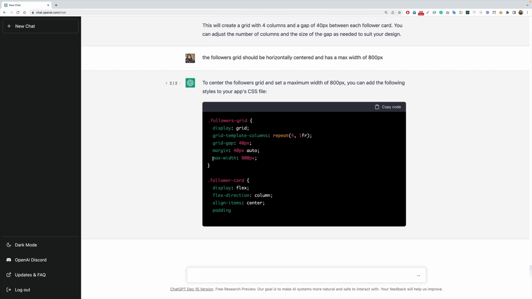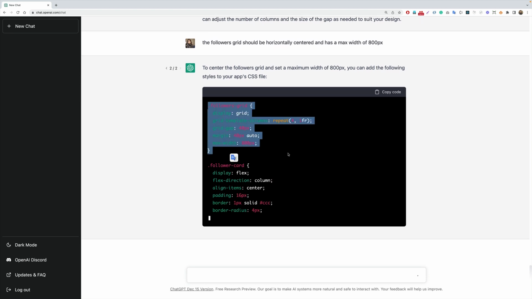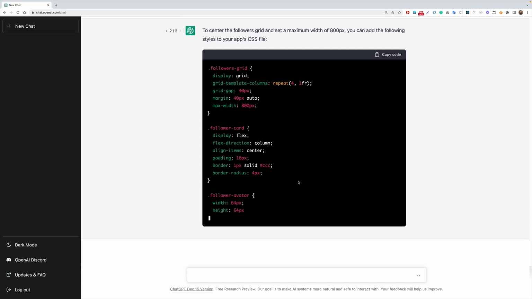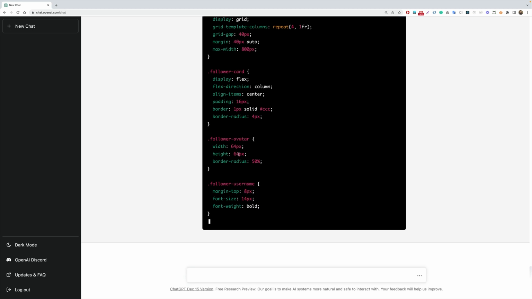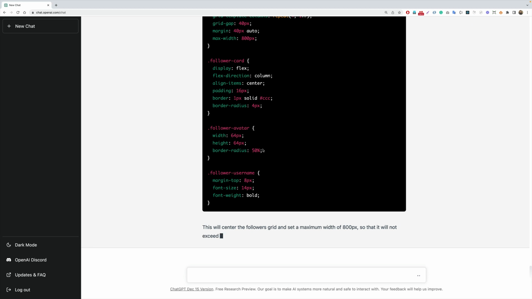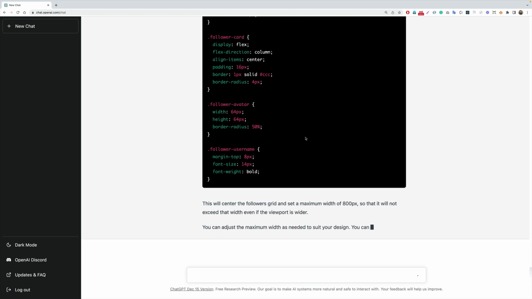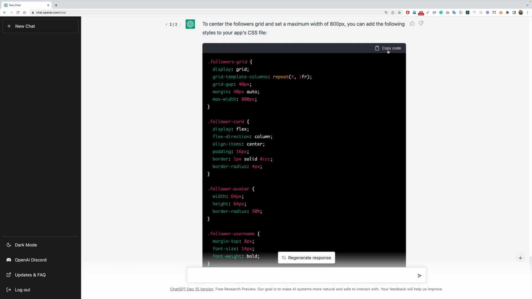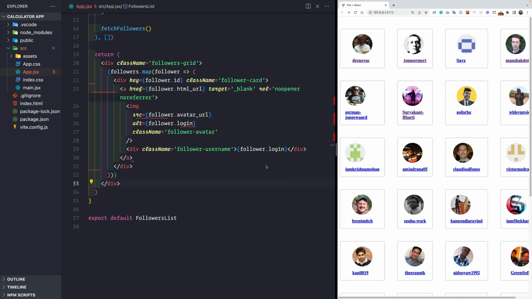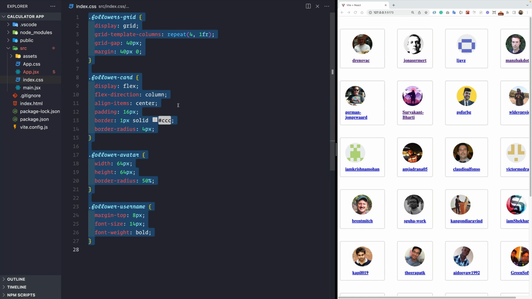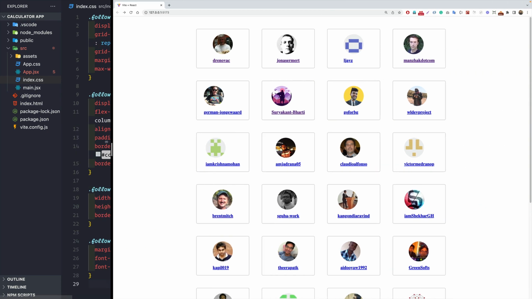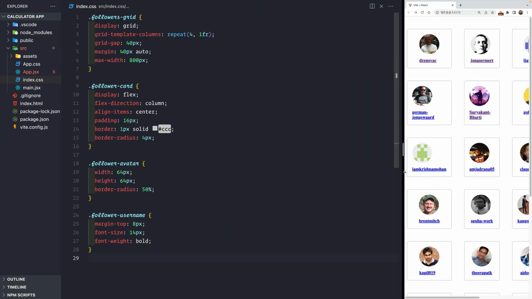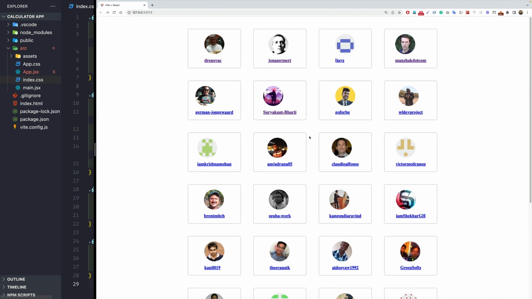So let's simply copy all this code from here, or let's wait for this to finish. And for the avatar itself, it is assuming that we want a width of 64 pixels and height of 64 pixels and a rounded avatar here with border radius. So what we can do, we can simply copy this piece of code from here and go back to our app index.css file, and again simply paste in the new CSS and let's save this. And this time we should be having a centered grid here. We see that now we have a max width of 800 pixels and it is not